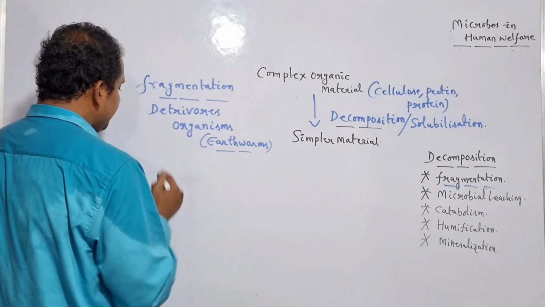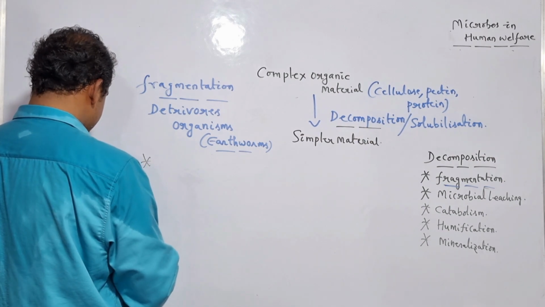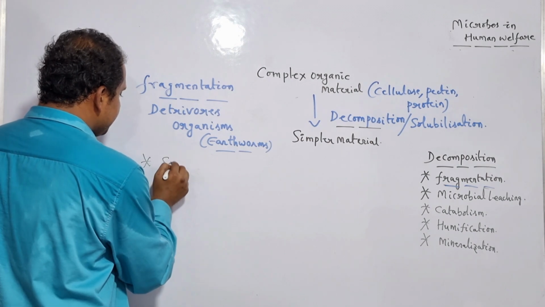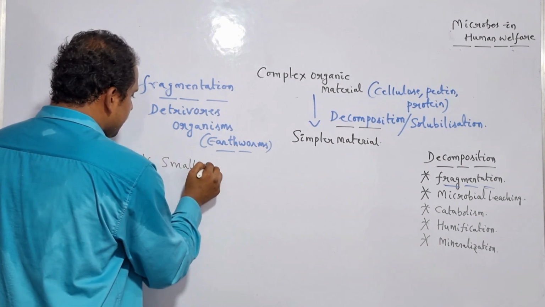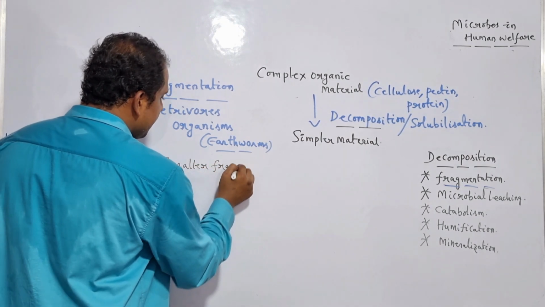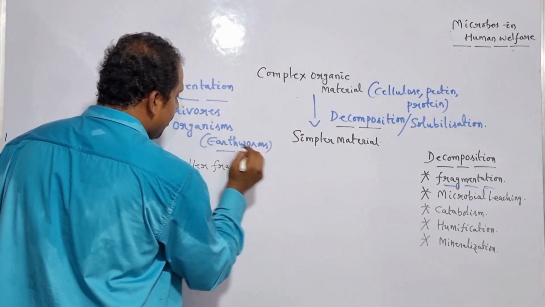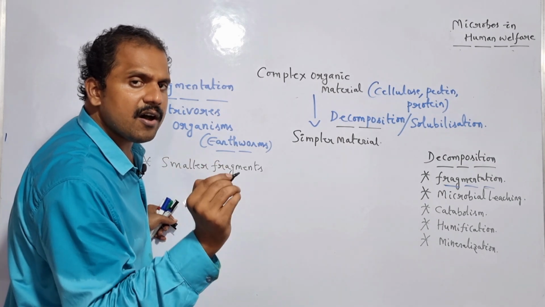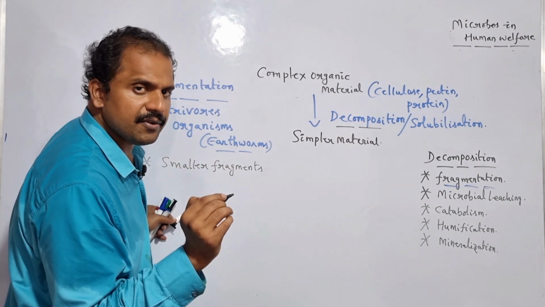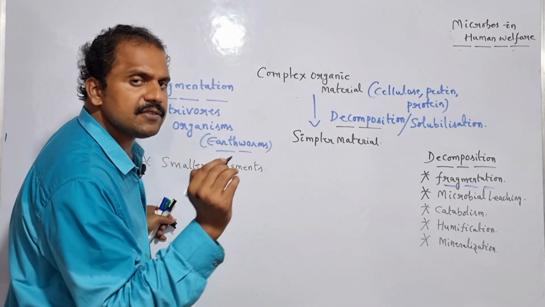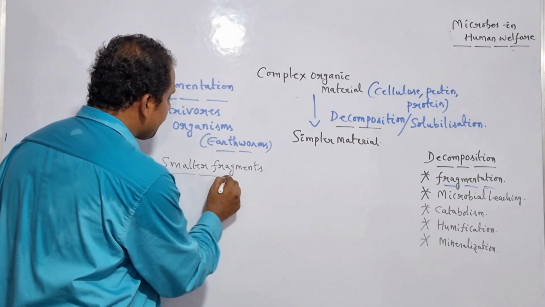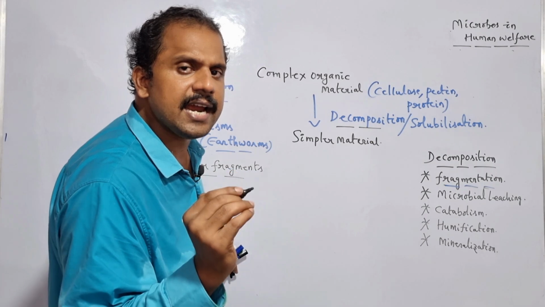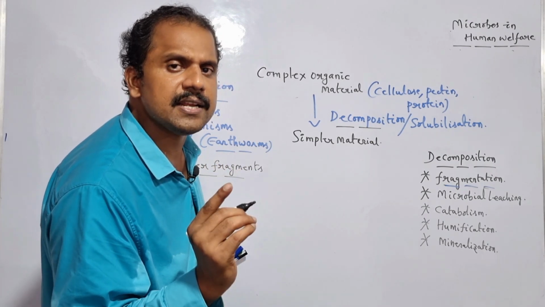So let me write it here. Smaller fragments which are successfully obtained during the fragmentation mechanism contain many organic nutrients as well as inorganic nutrients. The organic nutrients which are a part of the smaller fragments are successfully isolated by taking advantage of a specific mechanism termed as what?